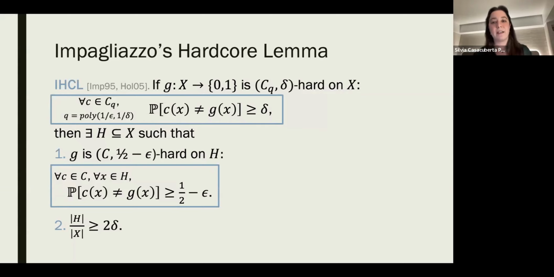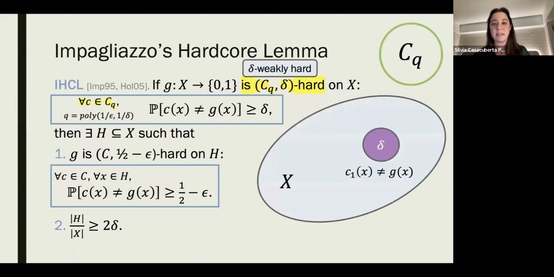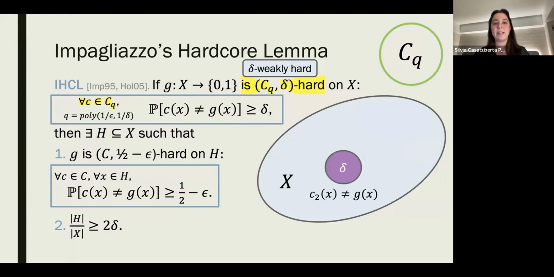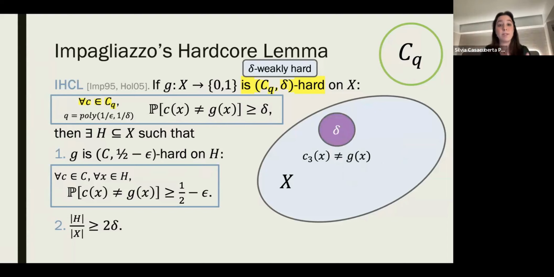What does it mean to be delta hard? It means that for every C in C, there's always at least a delta fraction of the domain on which C fails to compute G, meaning they do not have the same outcome. Everyone is Boolean here, so that's what we mean by they're not equal. And so C errs to compute G on at least a delta fraction of the domain. And this is true for every C in CQ. So this is an assumption on G. This is what we mean by saying it's somewhat hard to compute.